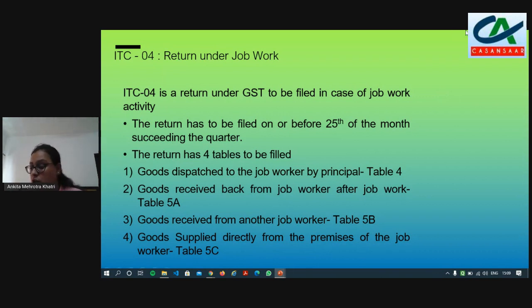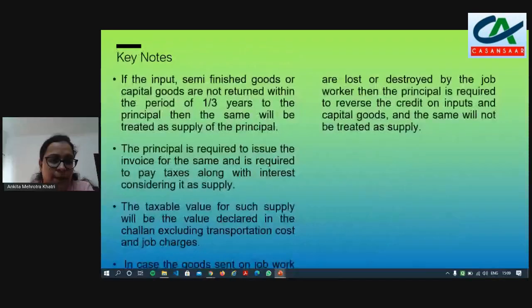Now, regarding this, we have one query. In case a job worker further sends goods to another job worker for some additional job work, will the job worker who is sending the goods also file ITC-04, as now he has become a supplier for the other job worker? No, since the things are covered in the same table. We do not expect the job worker to be registered. It is the principal who is the owner of the goods, which we have already discussed in the previous slides.